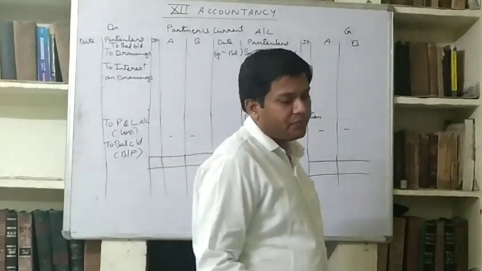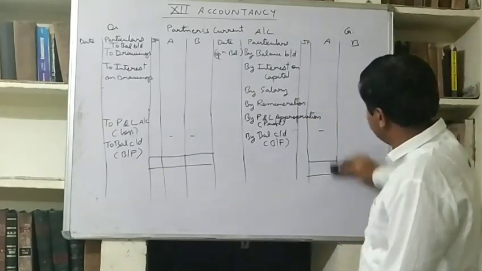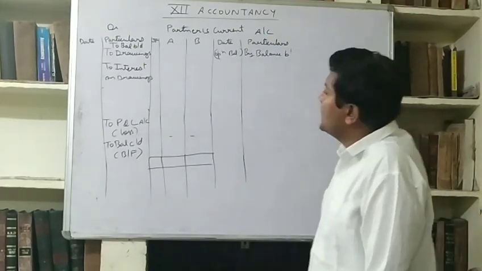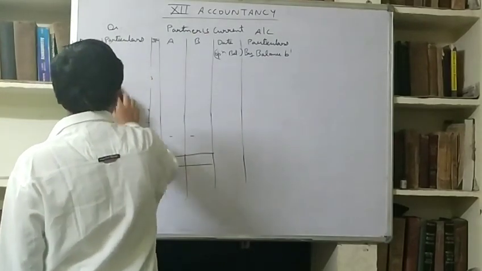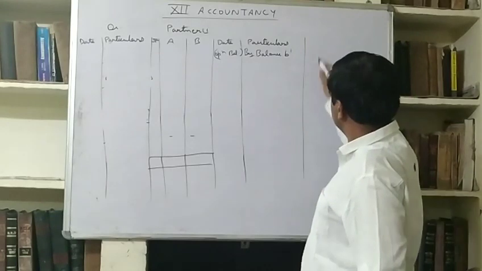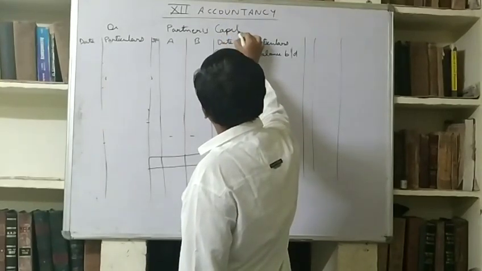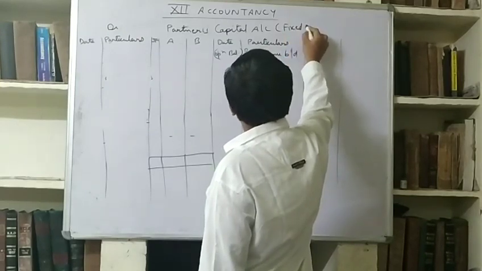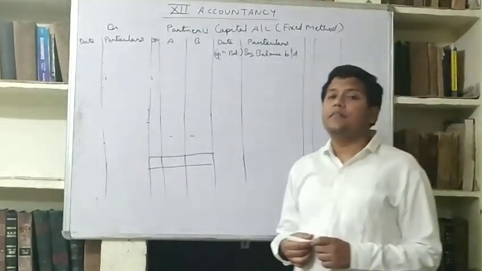Now the second account is partners capital account. I am going to rub it. Partners capital account, fixed method, fixed capital method.